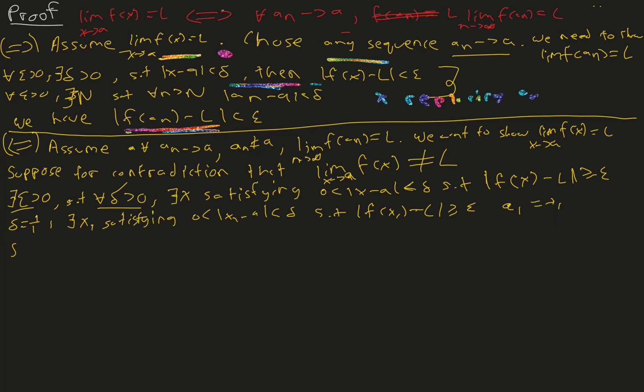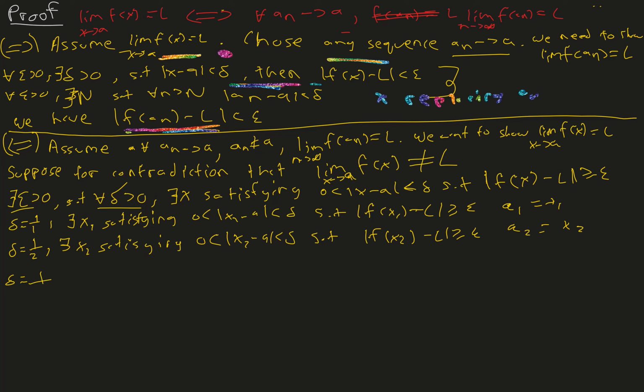Now let's choose delta equals 1 over 2. Then there exists an x2 satisfying 0 < |x2 - a| < delta, such that |f(x2) - L| is greater than or equal to epsilon. And let's make this x2 the second term of the sequence. Now we're going to repeat it for 1 over 3, 1 over 4, 1 over 5. So I'm just going to say delta equals 1 over n.